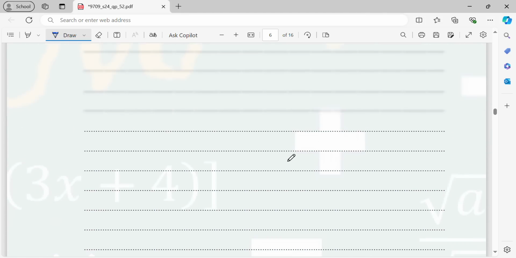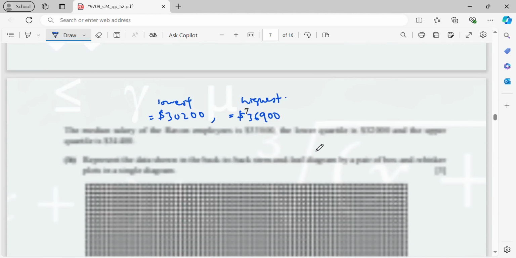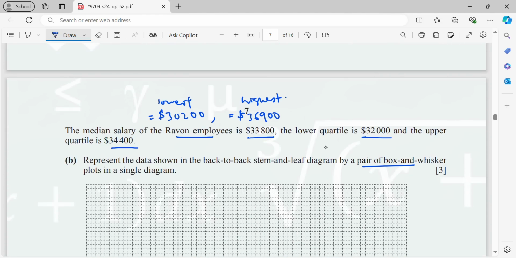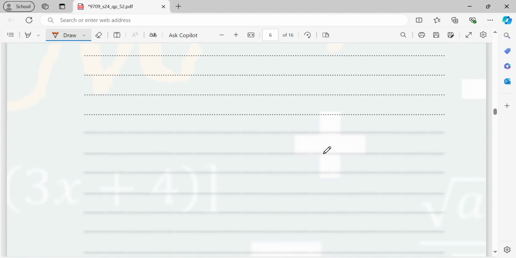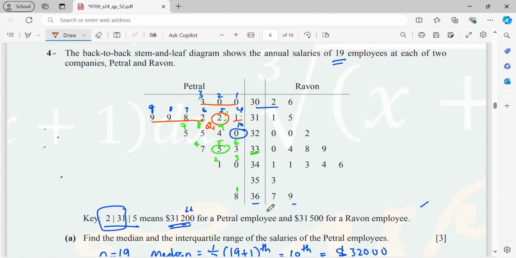So now for the Petra, the lowest is 300. So now here I will write for Petra, lowest 300, highest it will be 368.